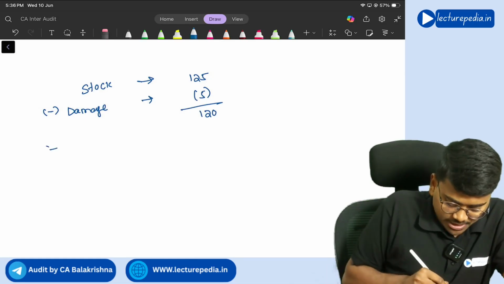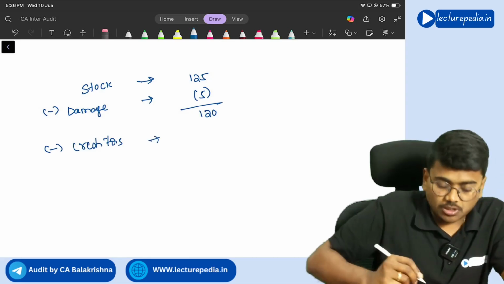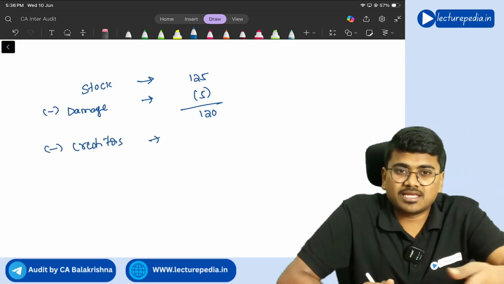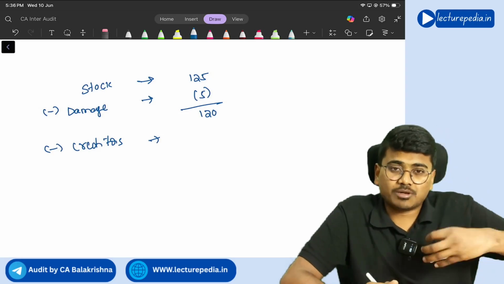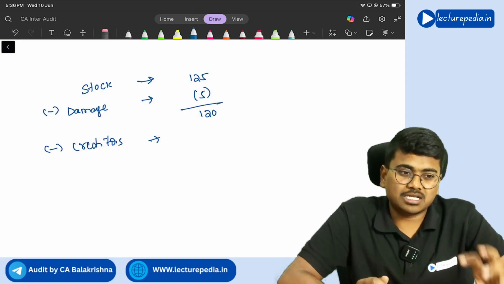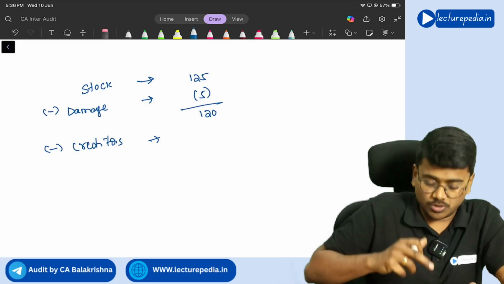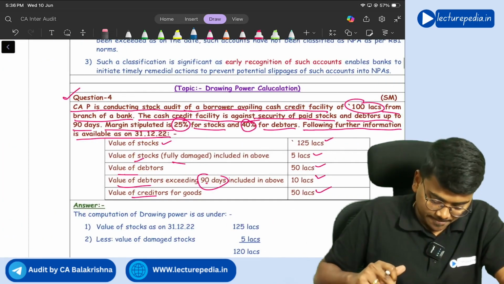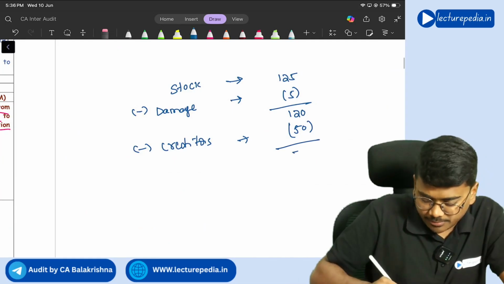Now from this you need to reduce creditors. Why should you reduce creditors? Because for creditors you are not paying any amount. Without paying money, they have given you the stock, so your money is not blocked there. If your money is not blocked in the creditors, why will the bank give you a loan for that amount? So you have to reduce the creditors. It is 50 lakhs, so it becomes 70 lakhs.